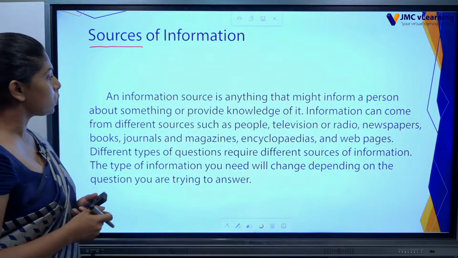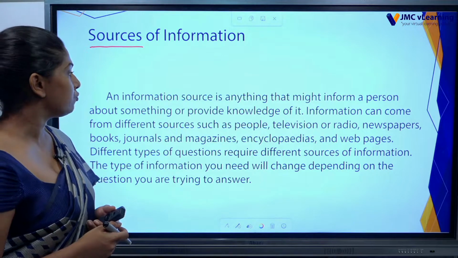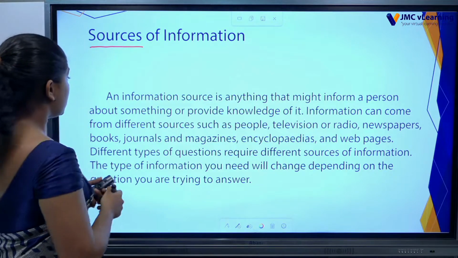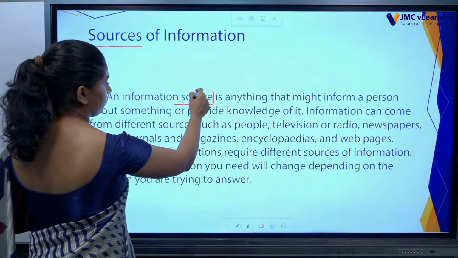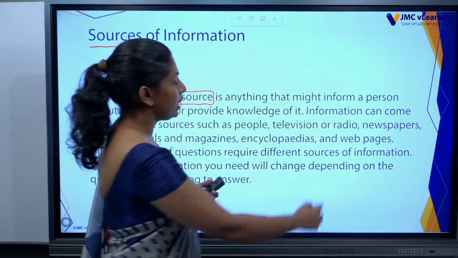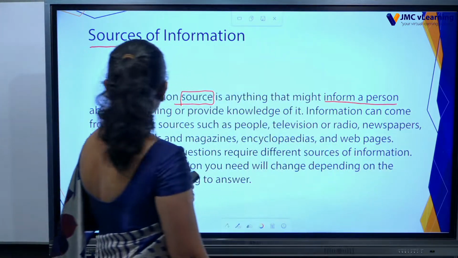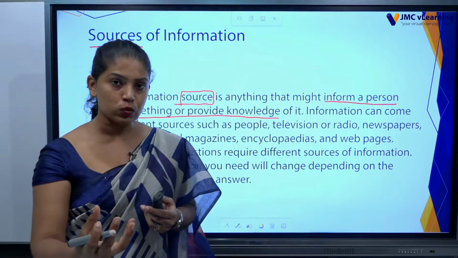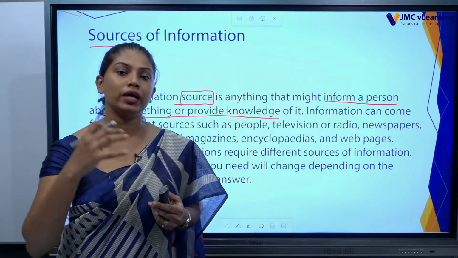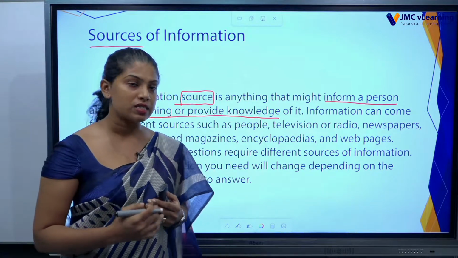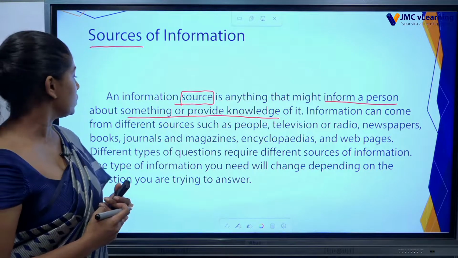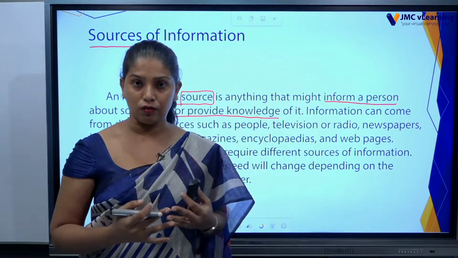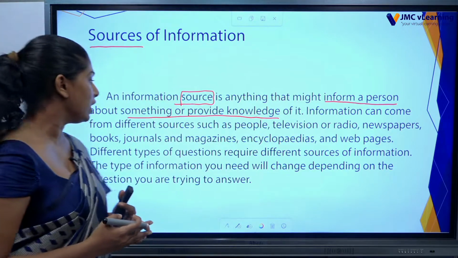An information source is anything that might inform a person about something or provide knowledge of it. From the source we can get the idea, we can go through it and we can get data or information. Information can come from different sources. There is not only one source to get information, there are many sources of information.